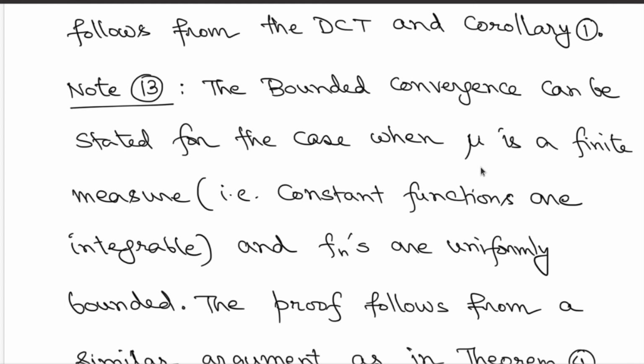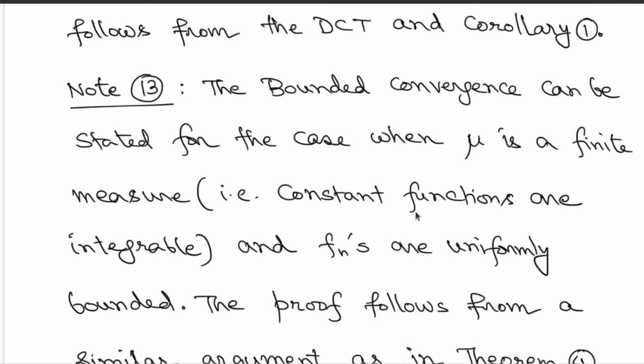If the measurable functions are dominated by some constant, then using the fact that constant functions are integrable, the functions will be integrable. Then if the functions converge pointwise to a limit function almost everywhere, then the limit function is also integrable. And then finally you are allowed to exchange the order of integration and limits.